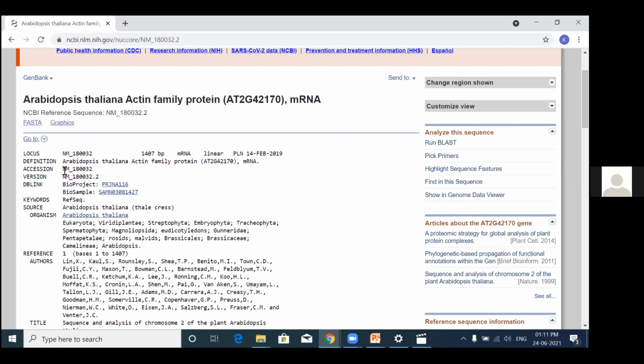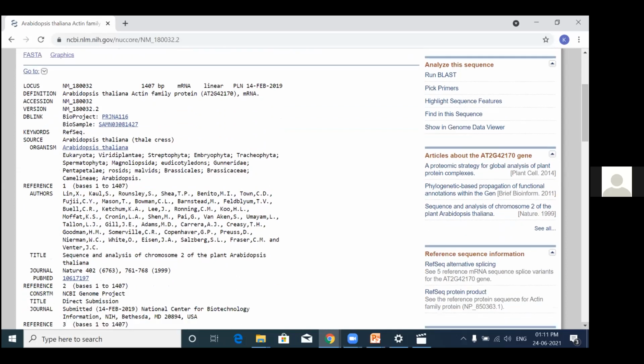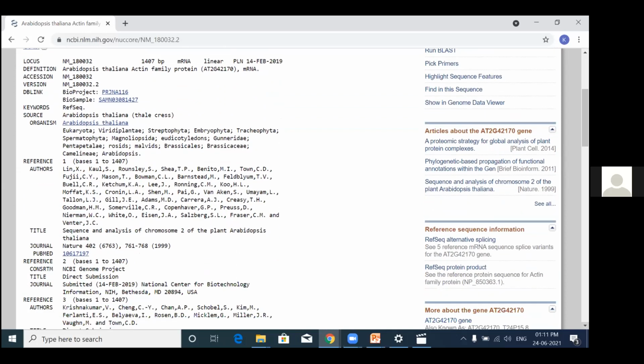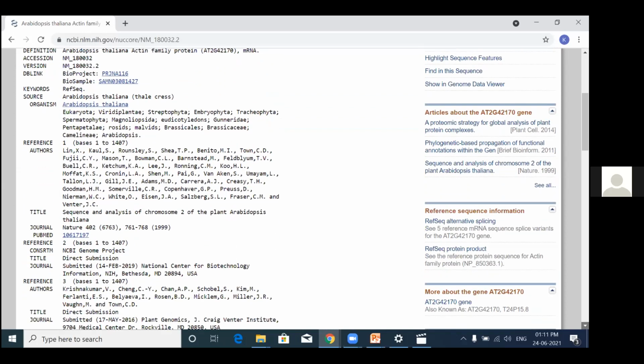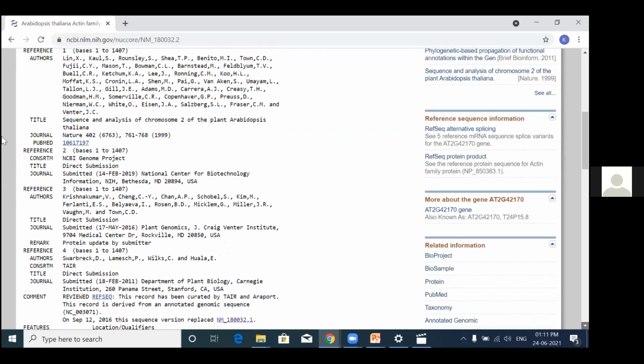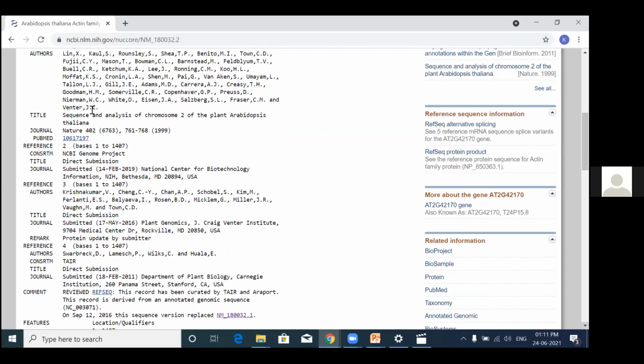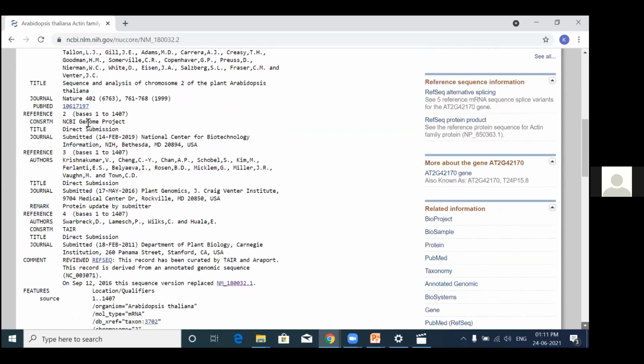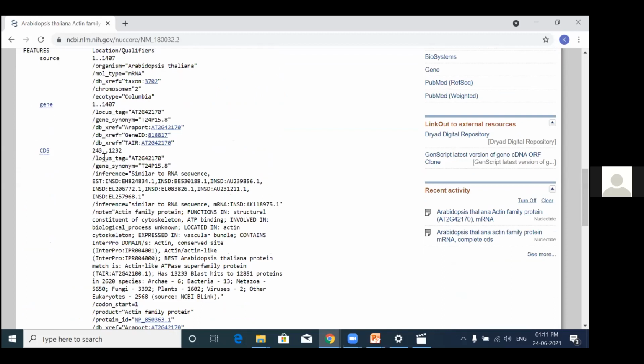All the genetic information and annotation information will be given in the first few lines of your sequence, and you can get all the regions as present. So your gene ranges from 1 to 1407, and this is the CDS, the coding sequence, ranging between 243 to 1232, and this is an actin family protein. This is the name of the gene, so this is the product which you get.